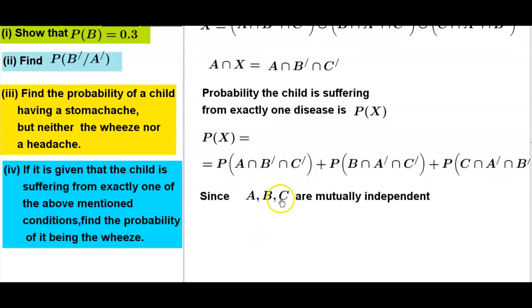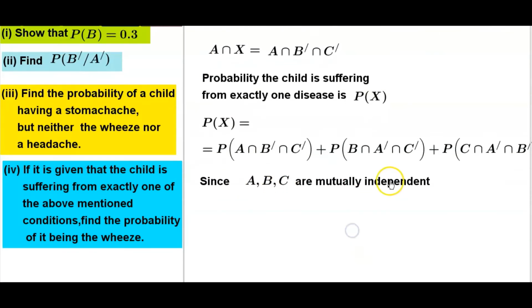Since A, B, C are mutually independent, the complement sets are also mutually independent.